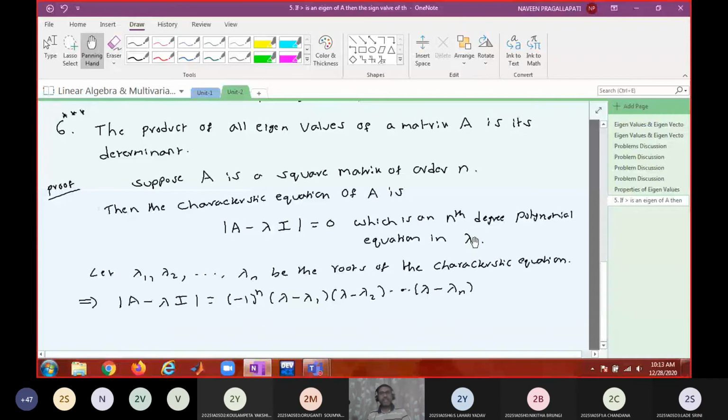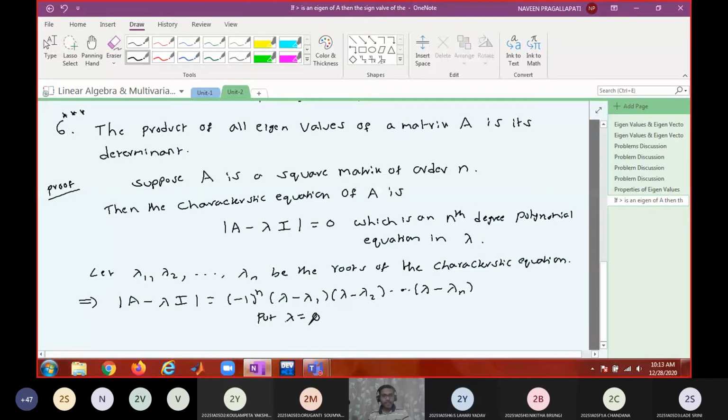How can I show that determinant equals the product of eigenvalues? No idea. If you put lambda equal to 0, what happens?